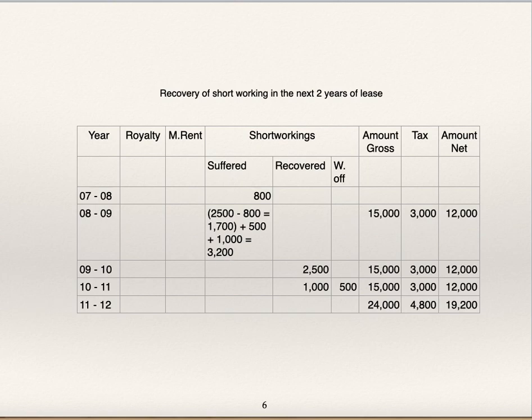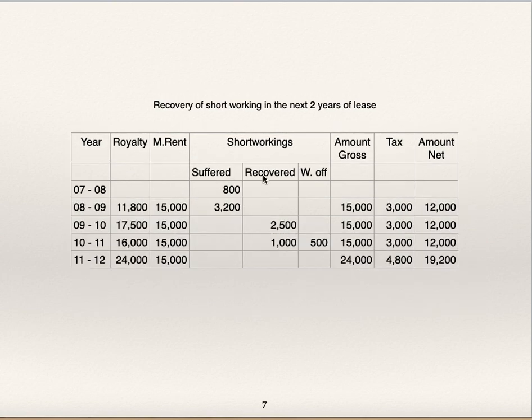Now I will go to the next table and I will again explain how to proceed. Last 3 columns I have shown you. The columns earlier to that we have also seen. 3,200, this is the total I have written. How this figure arrived at, that also I have shown you. Now 15,000 is the gross amount you are getting for the 3 years. So we'll assume that minimum rent is 15,000. We'll write it in all the places, minimum rent for all the years 15,000.